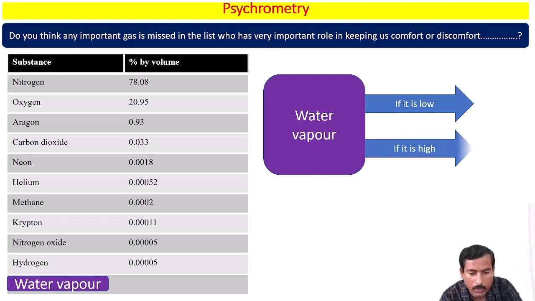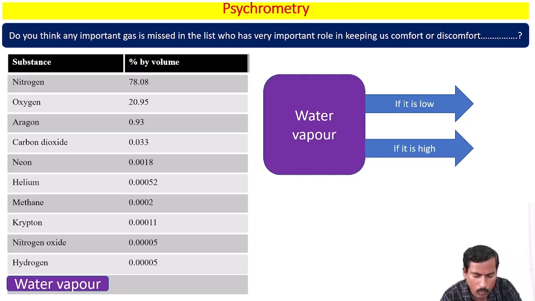On the other hand, if the water vapor in the atmosphere is very high, what happens with us? The same mechanism works here. If the water vapor is very high in the atmosphere, the sweat in your body cannot evaporate easily into the atmosphere. Then the sweat will remain on the skin of your body, so that you will be feeling hot and you will be feeling sticky. So the conclusion from this slide is that the quantity of water vapor has a very important role in keeping us comfortable or uncomfortable in nature.